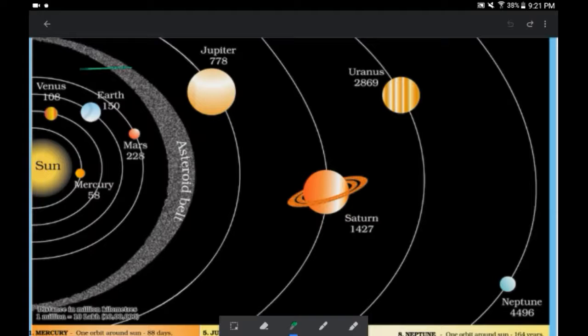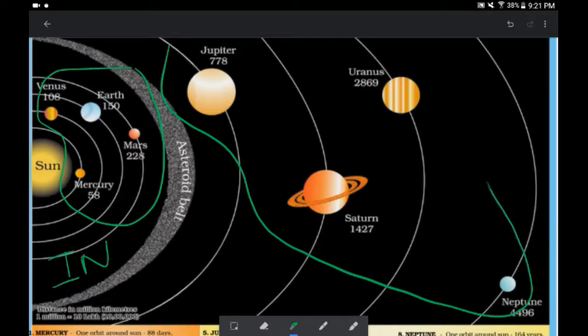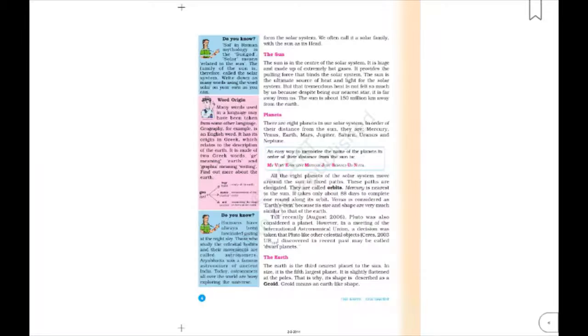Now see, the inner planets are Mercury, Venus, Earth and Mars, and the outer planets are Jupiter, Saturn, Uranus and Neptune. Till August 2006, Pluto was also a planet, but it is now recognized as a dwarf planet.